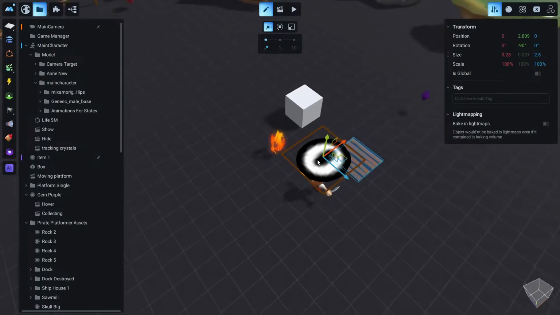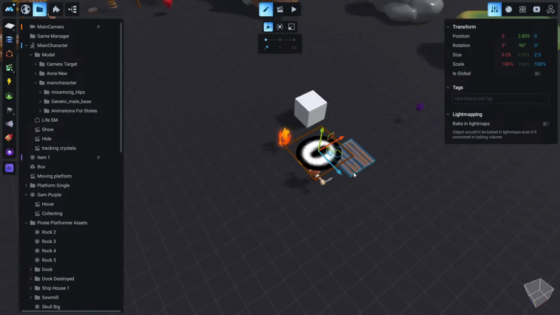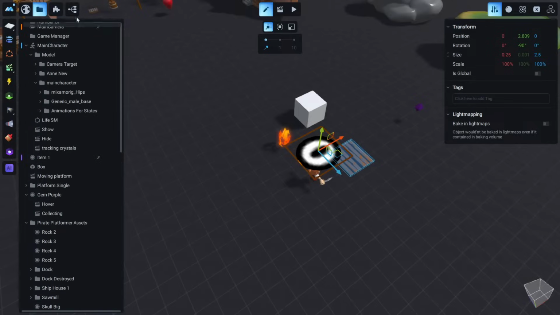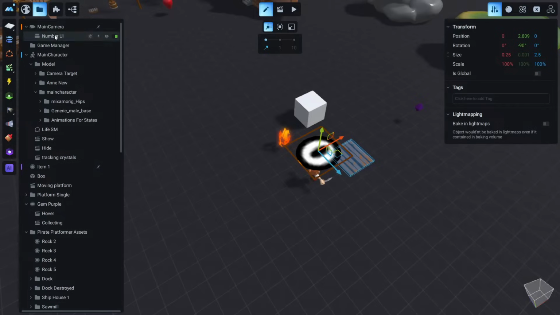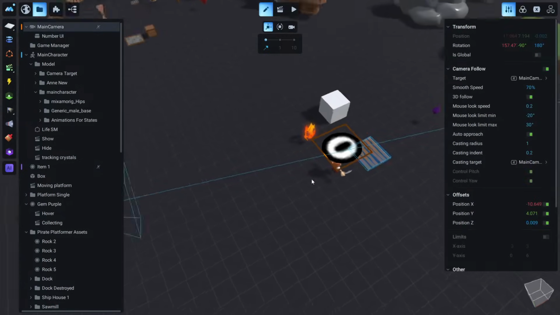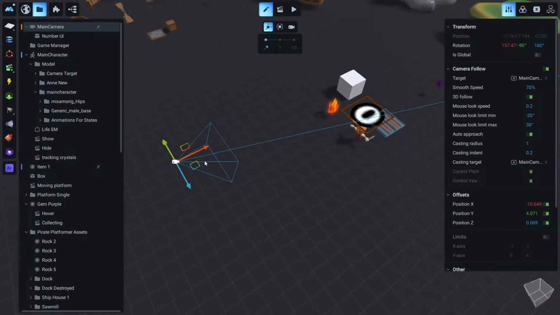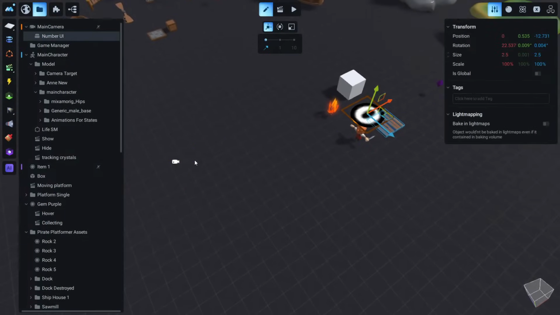So let's move this little plane. Let me save also. Let's rename it first to something like numbers user interface. And let's click and drag here all the way up to our camera. Okay, and our camera here is here, and this plane is here. We need to bring it here.